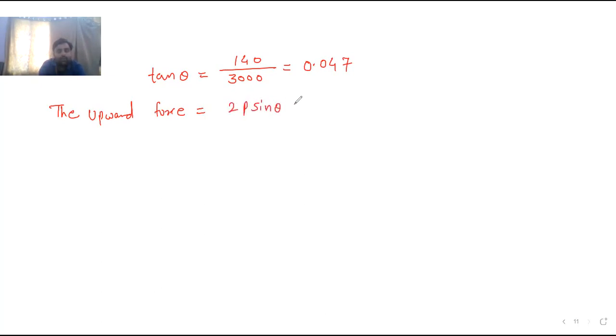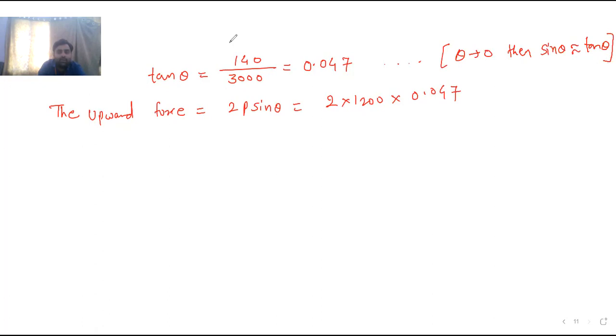So the upward force is 2P sine theta, which is equal to 2 into 1200 into 0.047, the value we obtained. Because, you know, if theta tends to 0, then sine theta is nearly equal to tan of theta. This we already know.